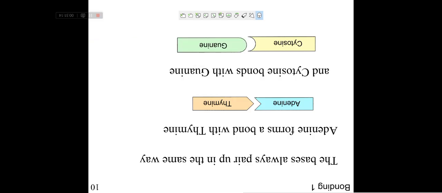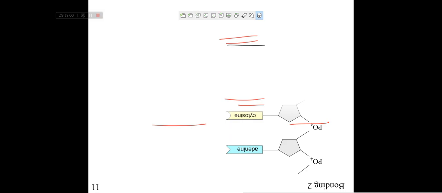See here how the bonding will be formed. The bases always pair in the same way. Adenine forms a bond with thymine by 2 hydrogen bonds, and cytosine bonds with guanine. Already I told you, by 3 hydrogen bonds. Okay, understand, this slide is clear.